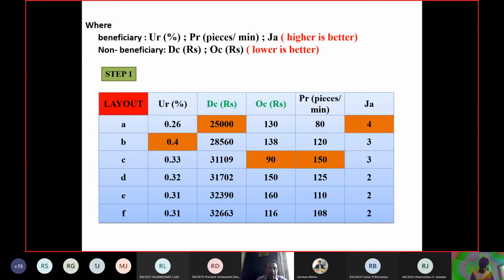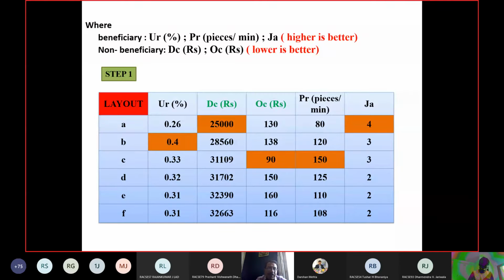But for die cost, minimum is good. That's why you divide 25,000 by all the costs. That will be the normalized value for die cost, right? For operational cost, minimum is good. That means divide 90 by all the values of that particular column, right? While for pieces per minute, higher is better. Therefore, divide all the values by 150. In job accuracy, higher is better. So divide all the values by 4 and prepare a normalized matrix in your notebook.